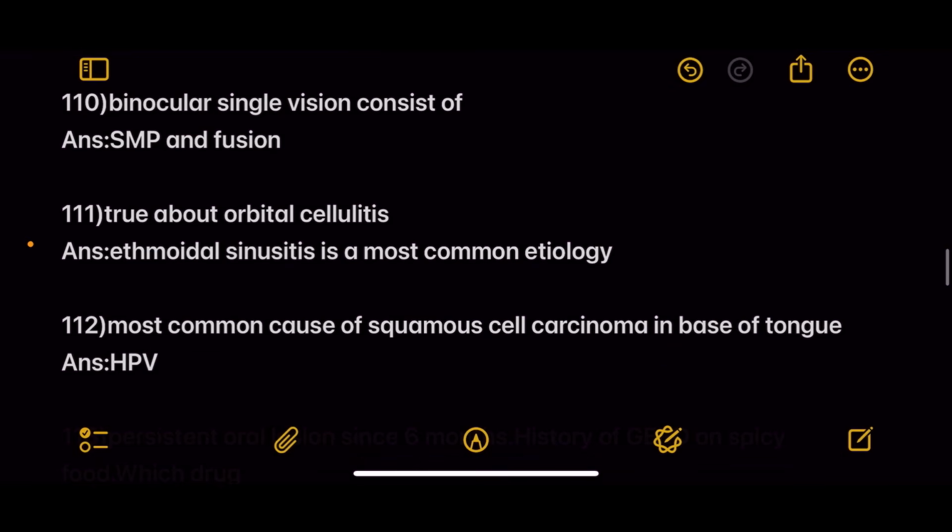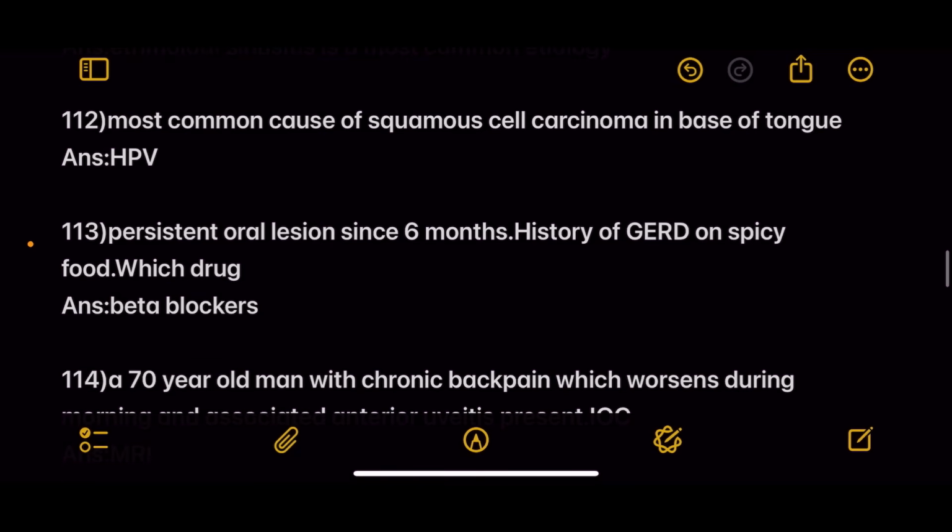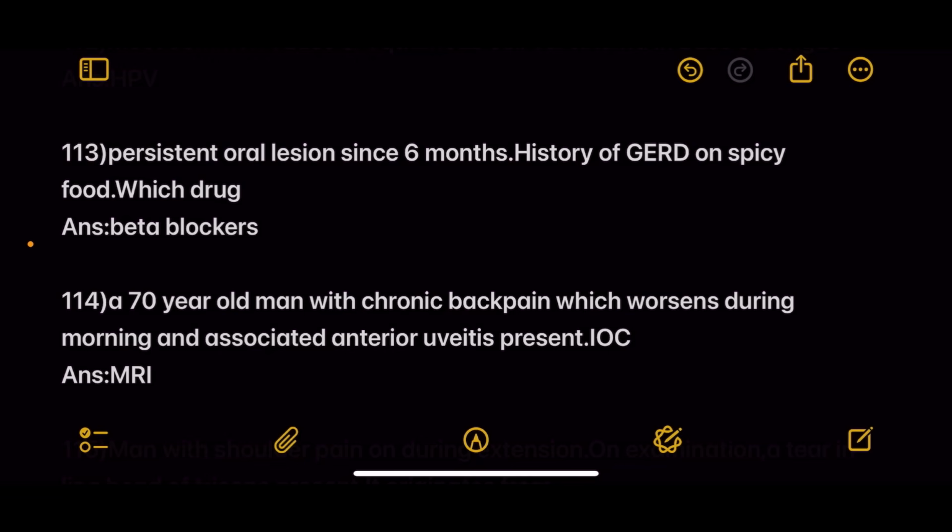Next, binocular single vision consists of. Answer, simultaneous macular perception and fusion. Next, true about orbital cellulitis. Answer is ethmoidal sinusitis is the most common etiology. Next question, most common cause of squamous cell carcinoma in the base of the tongue. Answer is HPV.